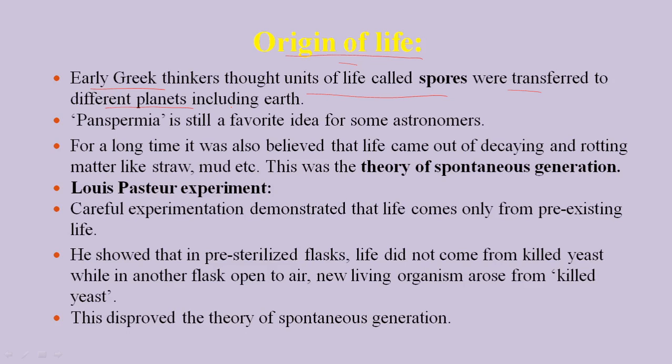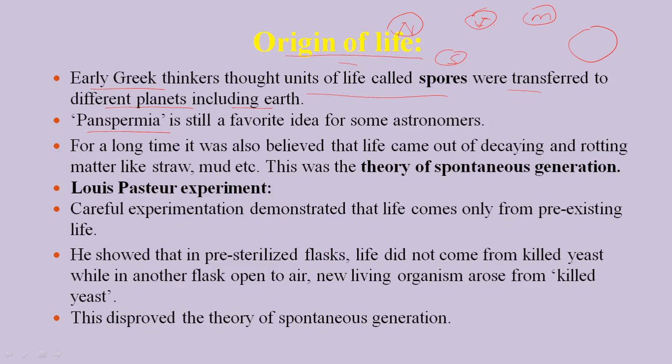Panspermia. What they say is that this is our Earth. There are different other planets also, like Jupiter, Saturn, Neptune, and Mars. These are the different planets. What the Greeks believed is that life comes from these planets. It comes from there and falls on the Earth.